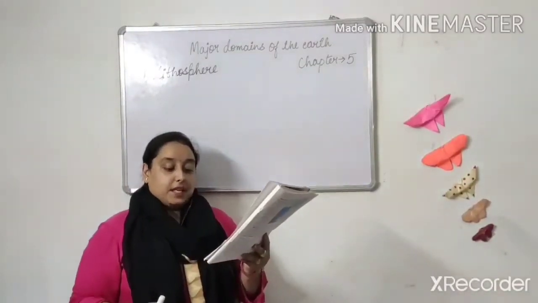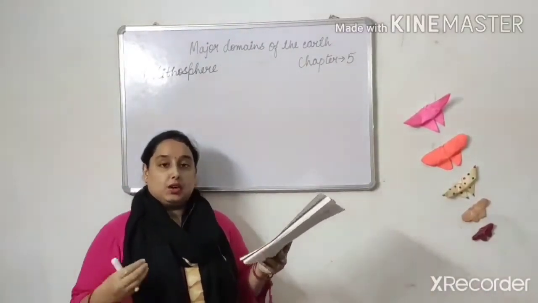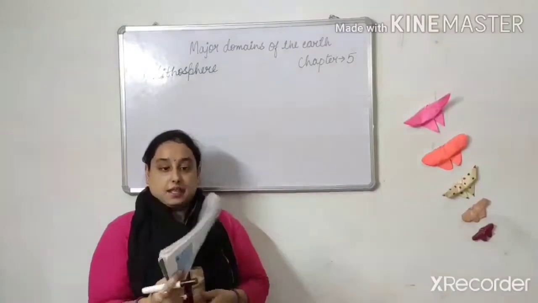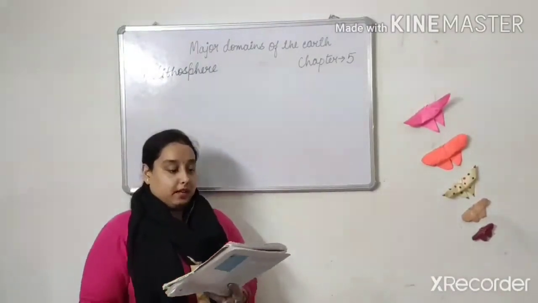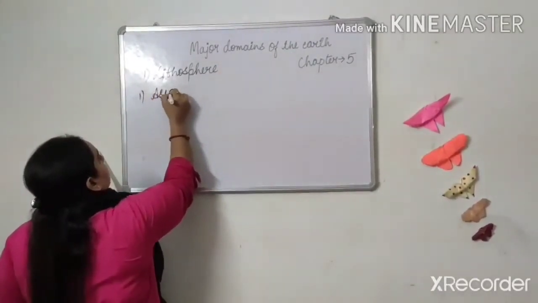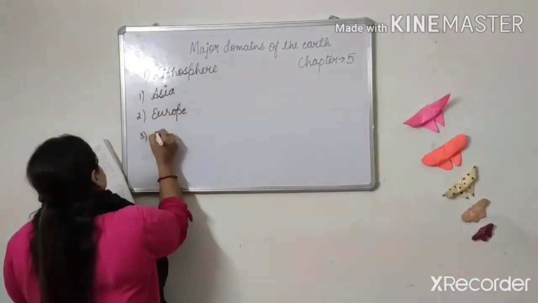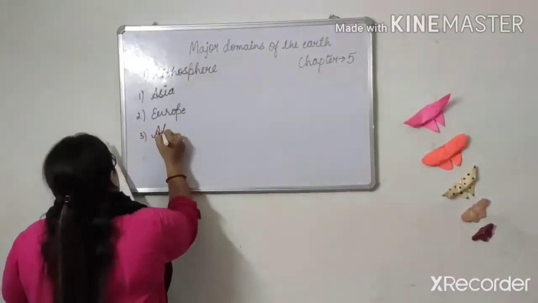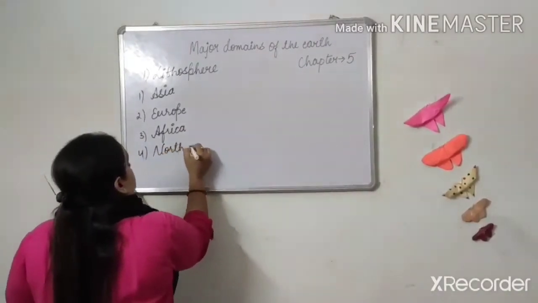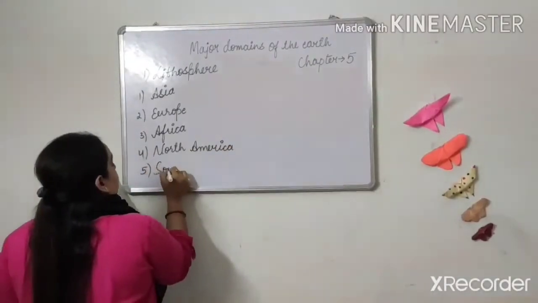The continent lies completely in the northern and western hemisphere. ये कहाँ से linked up होते हैं? Northern and western hemisphere. Three oceans surround this continent. Can you name them? Now next, come to our next topic. How much we have covered? We have covered Asia. Second is Europe. Third is Africa. Fourth is North America. And fifth is South America.